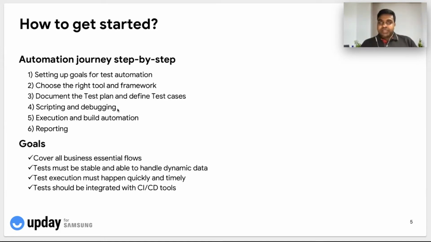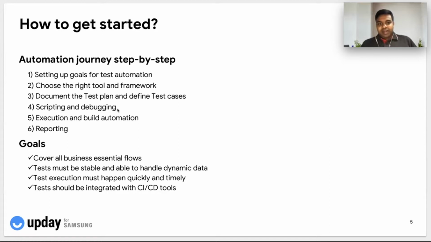Documentation is another important step, wherein we create a plan on what we have to automate, sprint on sprint, and define the test cases for every sprint that we are going to automate. It can be tracked at a sprint level, tagged at a feature level, or at a project level, depending on how the development delivery happens. But documenting the plan and the test cases for automation is important, because we want to track what is automated and what is not, so that it gives us a clear picture of the percentage progress we have made, as well as what is left for automation for the whole team.